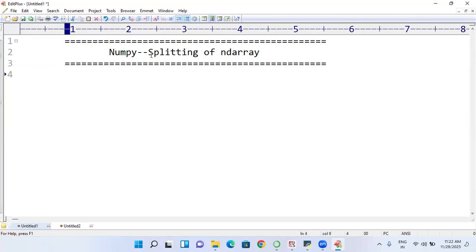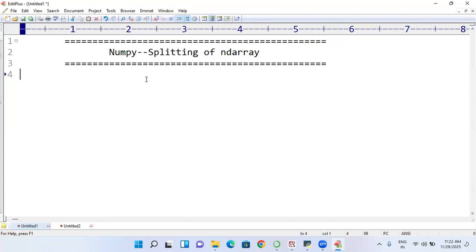For splitting of ND array, one point I want to say, the notes. Notes used to be sent immediately after the class, right? But today, I'll send you these notes after I reach home, at 2 p.m. Okay? Don't expect it immediately, and don't feel that sir did not upload the notes. I will upload my notes between 2 and 2:30. The notes are in my laptop. I will explain practically what this is, and then I will upload the notes between 2 and 2:30.